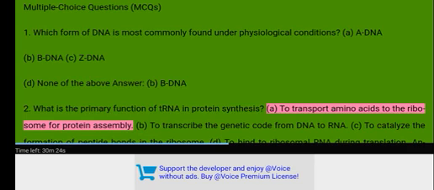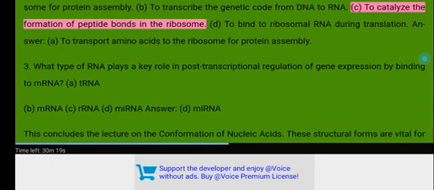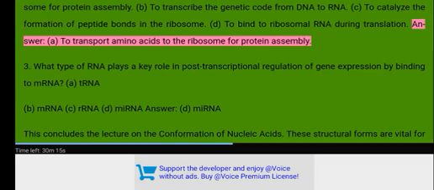A. To transport amino acids to the ribosome for protein assembly. B. To transcribe the genetic code from DNA to RNA. C. To catalyze the formation of peptide bonds in the ribosome. D. To bind to ribosomal RNA during translation. Answer. A. To transport amino acids to the ribosome for protein assembly.